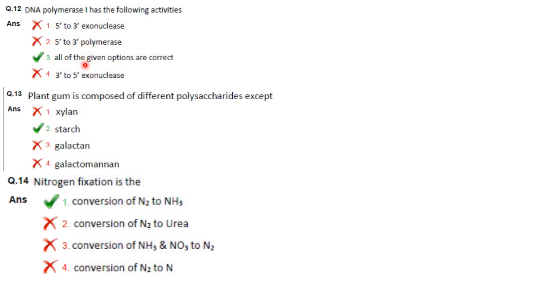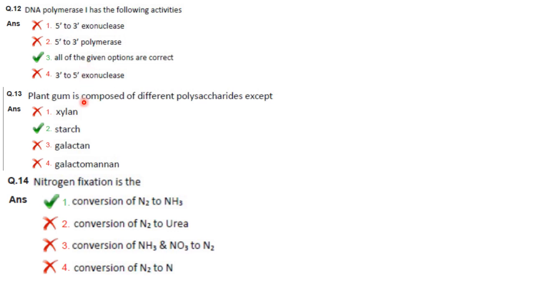So DNA polymerase 1 possesses 3' to 5' exonuclease activity or proofreading function which lowers the error rate during DNA replication, and also contains 5' to 3' exonuclease activity which enables the enzyme to replace nucleotides in the growing strand of DNA by nick translation. There is also 5' to 3' DNA-dependent DNA polymerase activity. So 5' to 3' exonuclease activity is there, 5' to 3' polymerase activity is there, 3' to 5' exonuclease activity is also there. So all the given options are correct.